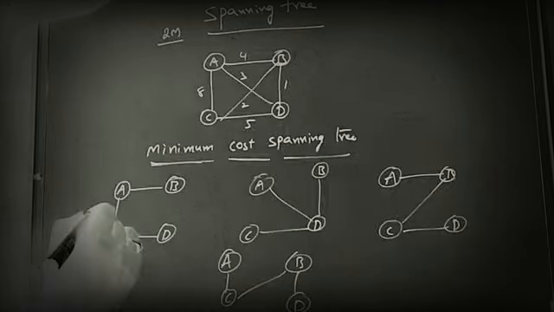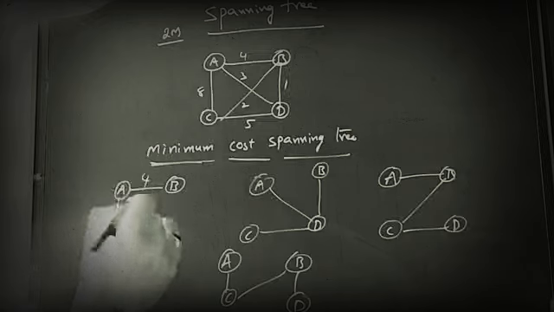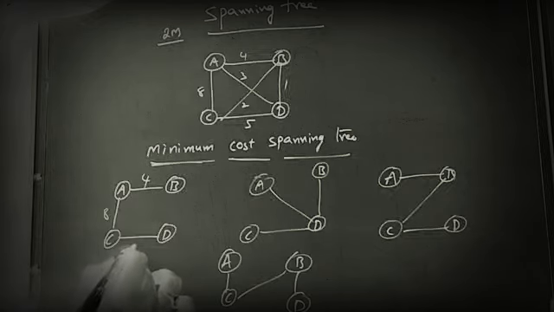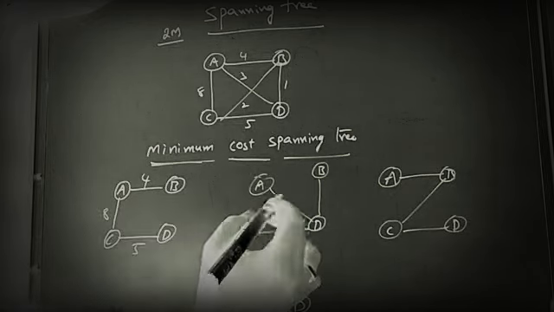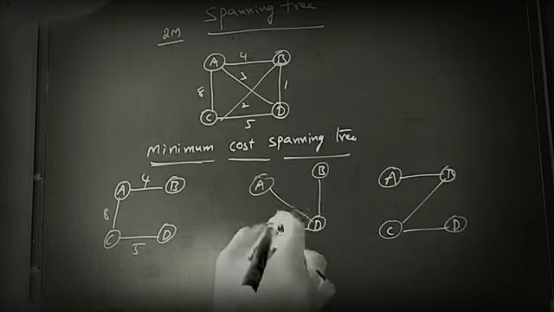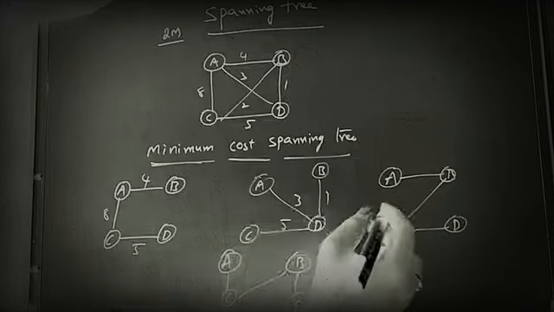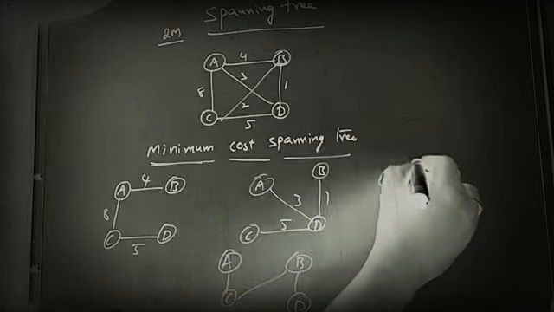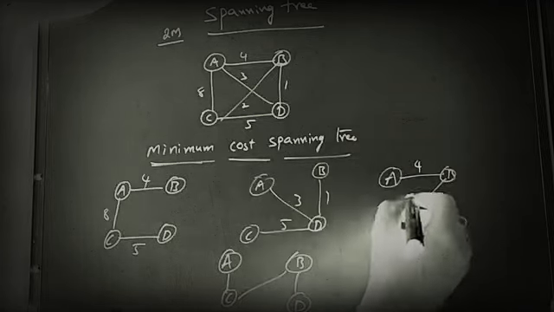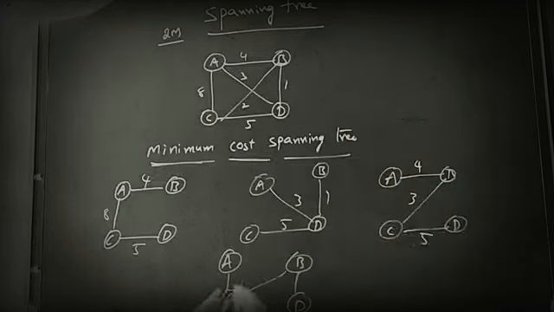So in every spanning tree, each edge has some cost. Here 5, then 3, 5, 1 and 4, 3, 5, 8, 2, 1.